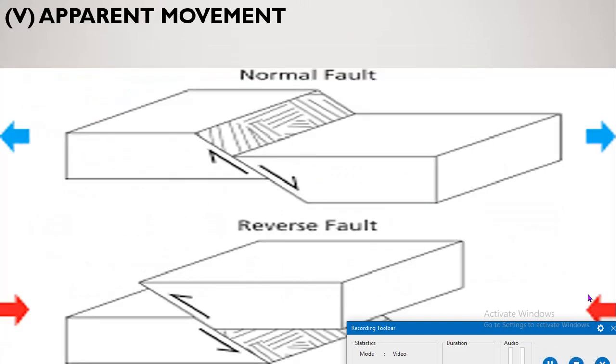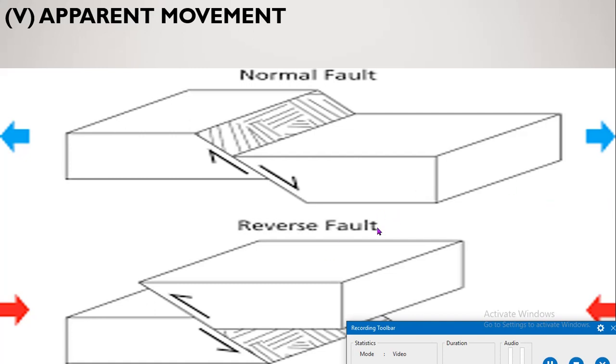Next comes the apparent movement of the fault. On the basis of apparent movement, faults are mainly two types: normal fault and reverse fault. A normal fault means where tensional force is applied and the hanging wall side is downward, and in a reverse fault compressive force is applied and the hanging wall part is on the upward side. This is the difference between normal fault and reverse fault.